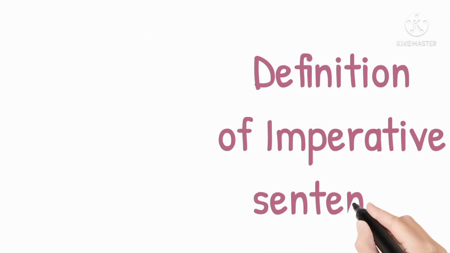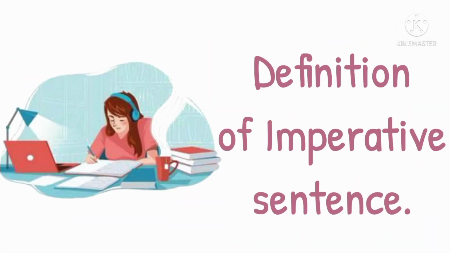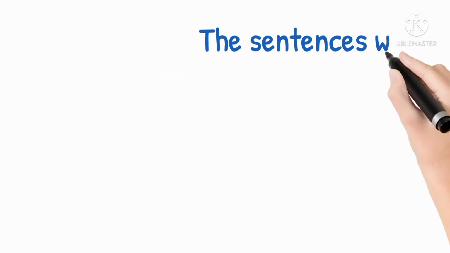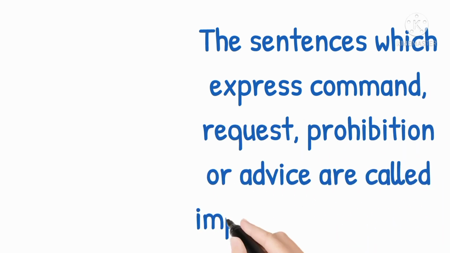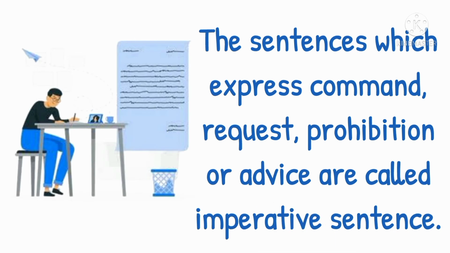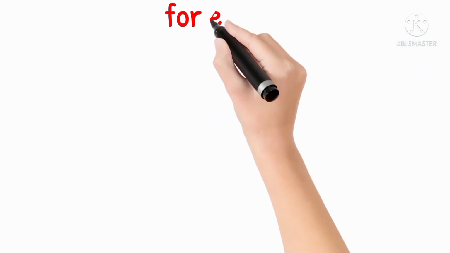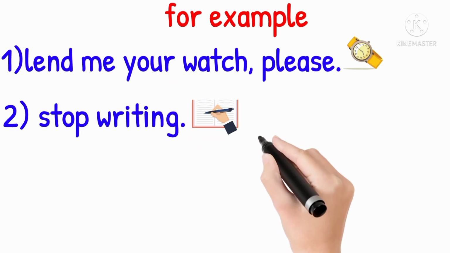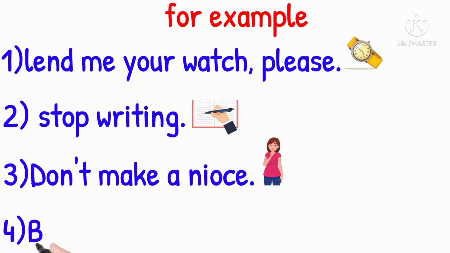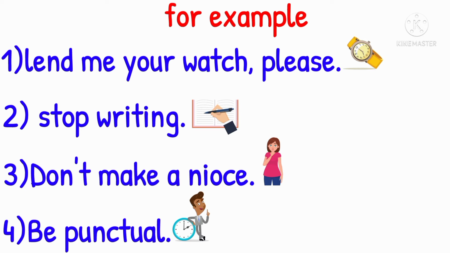Definition of imperative sentence. The sentence which expresses command, request, prohibition or advice is called an imperative sentence. For example, lend me your watch please, stop writing, don't make a noise, be punctual. All examples are imperative sentences.